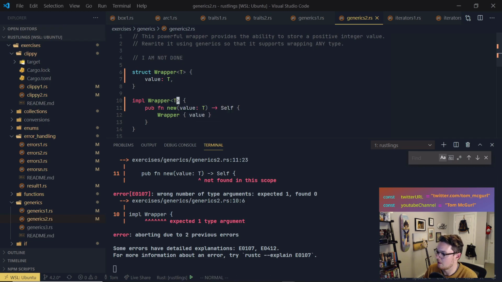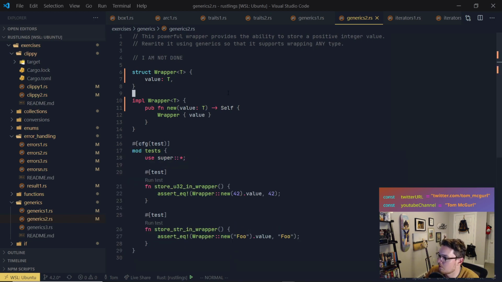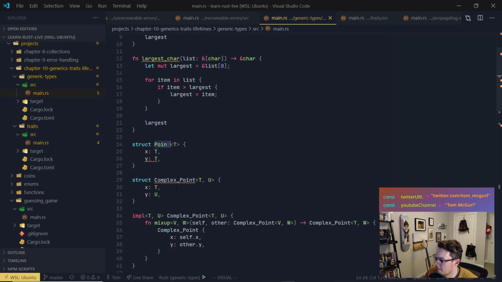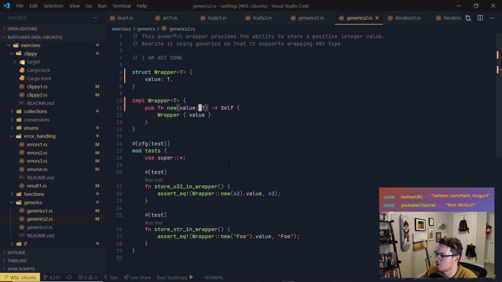And of course, wrapper T. So here we have value not found in the scope. Value T. Let's see, how do we do that? Point T. Implement. Right, it's got to be in front of the implement to be in scope, right? We have to bring it into scope. So here we need to say T.